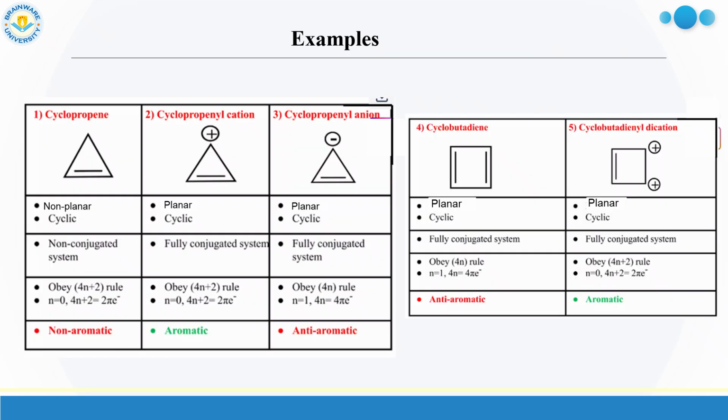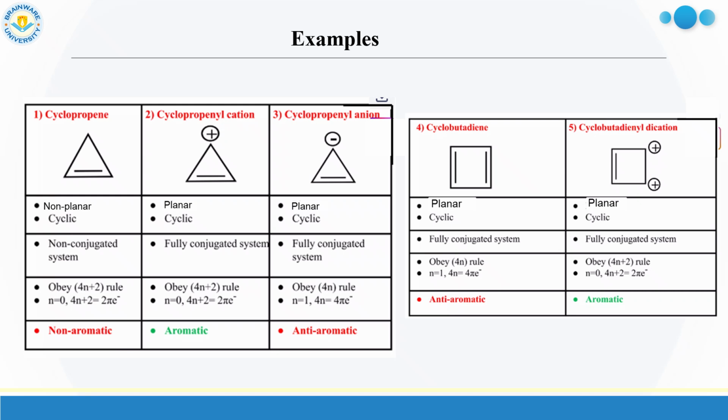So for example, if we consider cyclopropene, cyclopropenyl cation and cyclopropenyl anion, we can see that in case of cyclopropene, it is cyclic, but it is non-planar because this carbon atom is sp3 hybridized. But in case of cyclopropenyl cation, this carbon atom is positively charged, so it is sp2 hybridized, so it is planar and cyclic. A similar case occurs in the cyclopropenyl anion. It is also planar and cyclic.